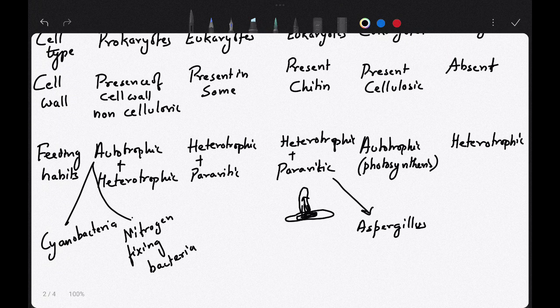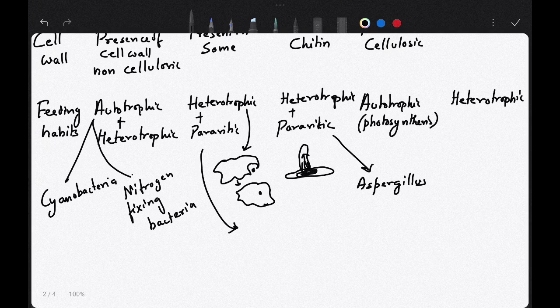In case of Protista you will see heterotrophic nutrition, that is they cannot produce their own food, and parasitic is they will depend on the organism. Heterotrophic, suppose in case of amoeba, the amoeba will go near the food, grab that food inside it and dissolve it. In parasitic they mainly depend on the host and complete their life cycle inside the host. Suppose in case of protozoa, give me an example, Plasmodium.